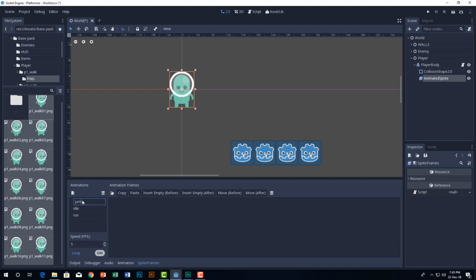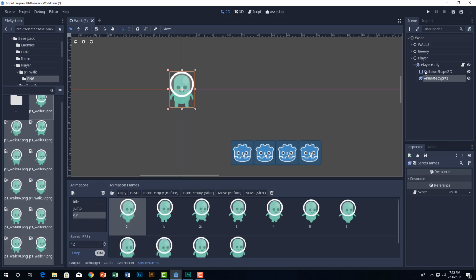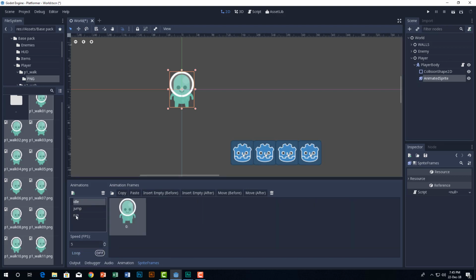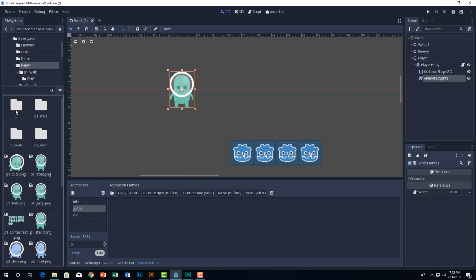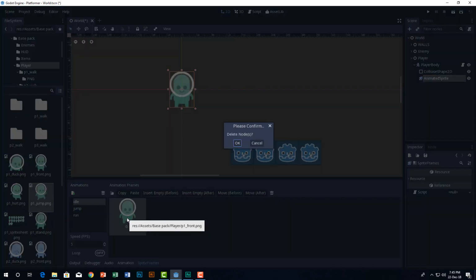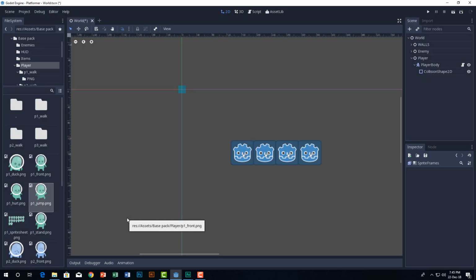Now over here we want another animation, about jump. Make sure you write it this way, that way it will be easier for you to implement the running code, calling those animations in code. So write it in simple terms. In the jump, go back here and we have the jump. Just boom, there you go.